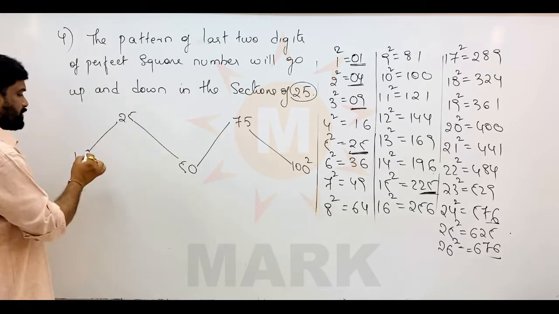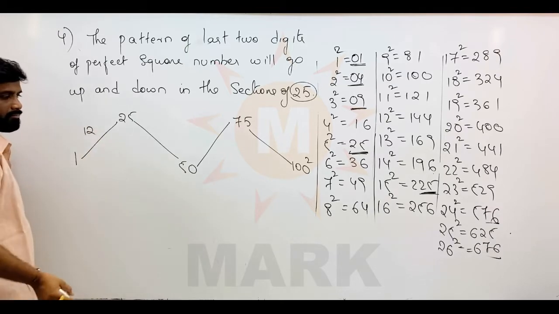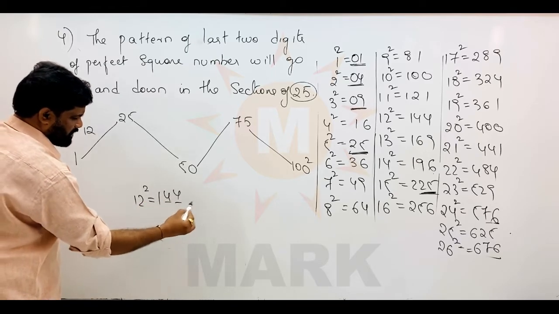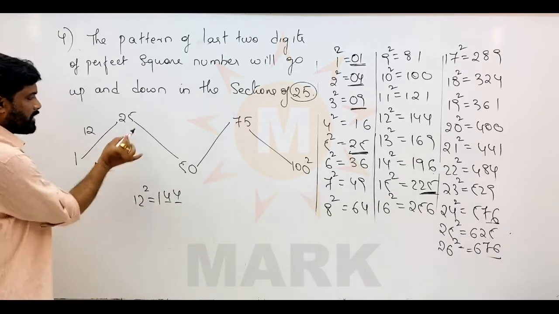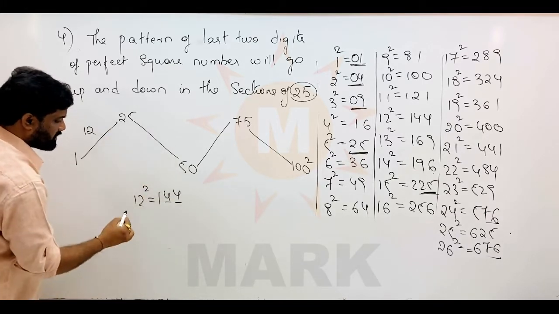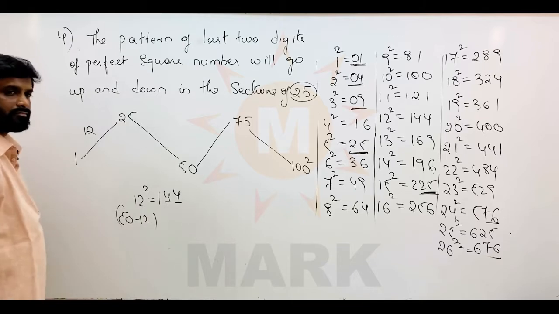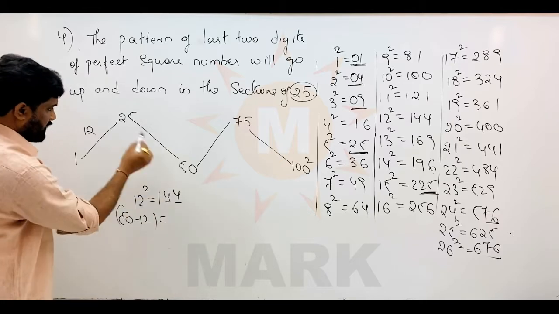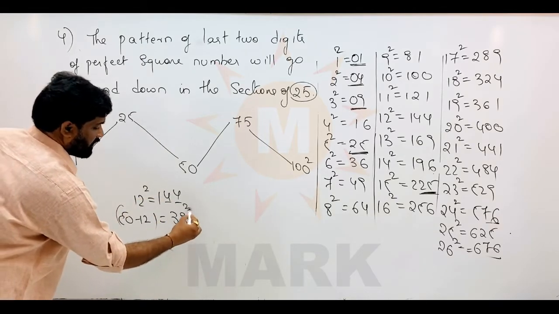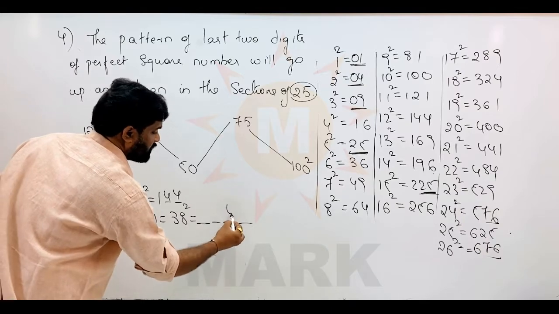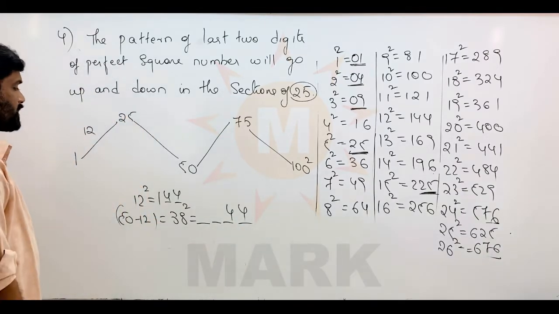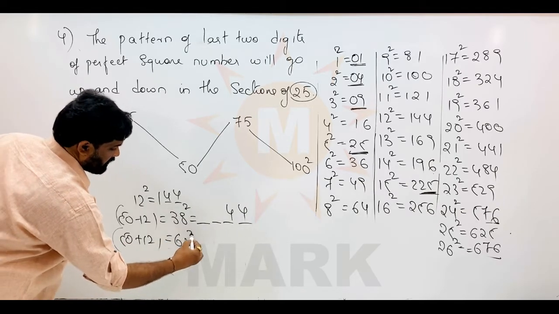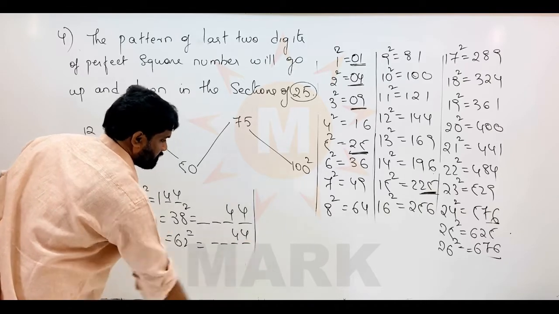You can check the last 2 digits. One number I will take. Suppose in this slot you take a number, 12. What is 12 square? 12 square is equal to 144. What are the last 2 digits? 44. Now coming to the next section, if I take 50 minus 12, that is 38 square. Calculate and see 38 square. Definitely the last 2 digits will be 44 only. Again if you see 50 plus 12, that means 62 square, again you will get 44 in the last 2 places.